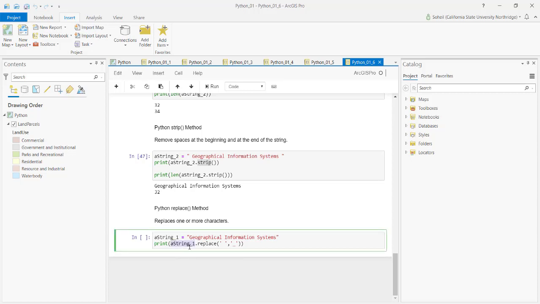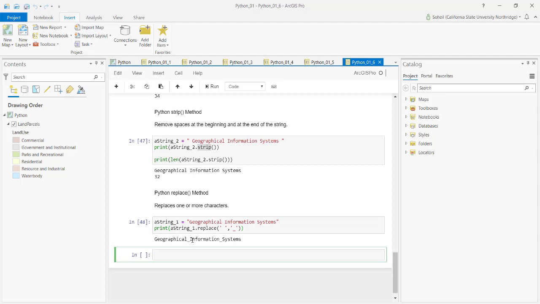I simply grab my string and replace. It works like this. It accepts 2 parameters. First, a space. There's a space here, right? Comma, the second argument or parameter, I change it with an underscore. It means go look into this string and replace all spaces with an underscore. See, look, let's try this. Let's run it. All the spaces are changed with underscores.